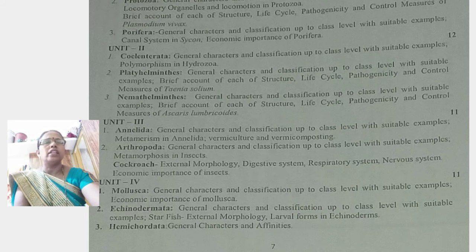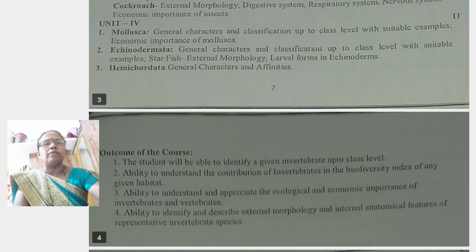In Hemichordata, some characters are invertebrate and some characters are chordate. The animals found here are included in this phylum called Hemichordata. We also study their general characters and affinities. So this is the first paper of this semester.